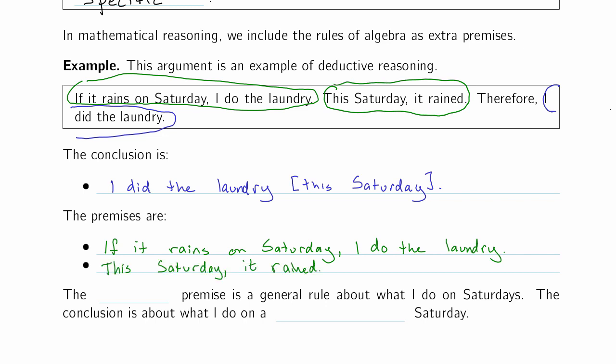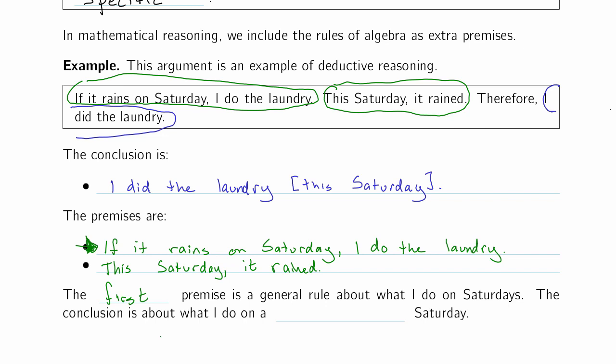So how do I recognize that this is a deductive argument? Well, the first premise here gives a general rule about what it is that I do on Saturdays. If it rains, I do the laundry. And then the conclusion is based on that general rule.